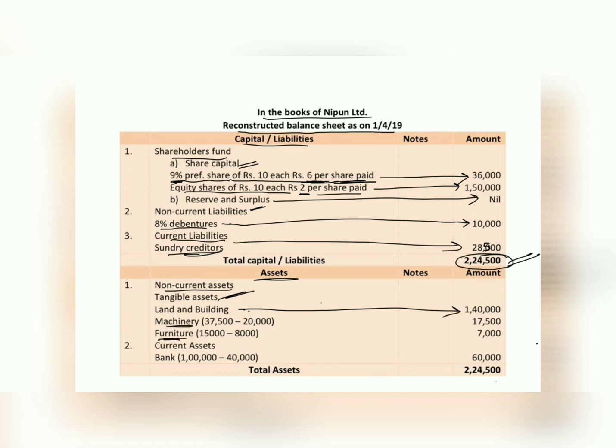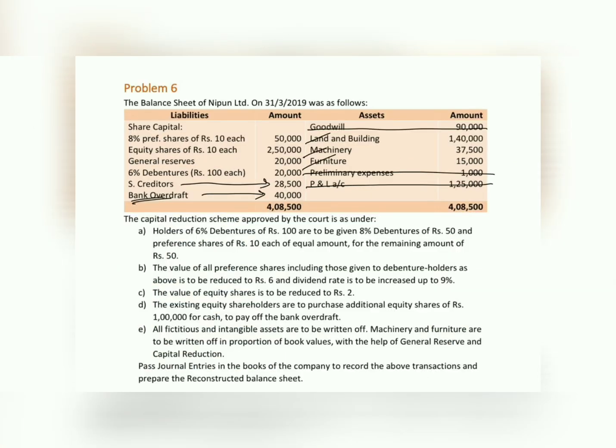Machinery and furniture, just now we have written off 20,000 and 8,000 worth of value. So let us deduct the written off value. Out of the total value, 37,500 minus 20,000, the left out balance is 17,500. For furniture it is 15,000 minus 8,000, the left out balance is 7,000.